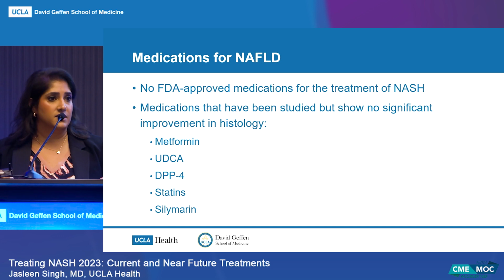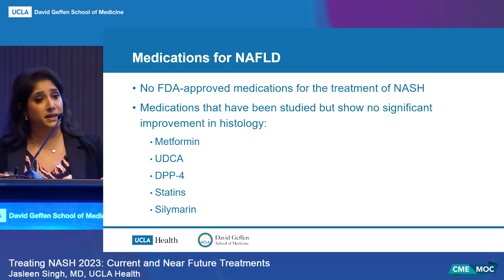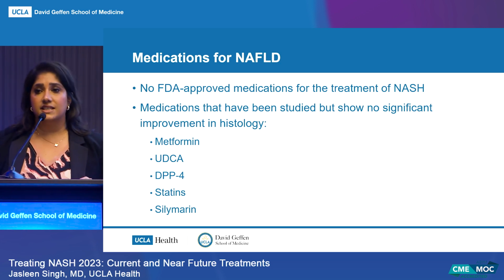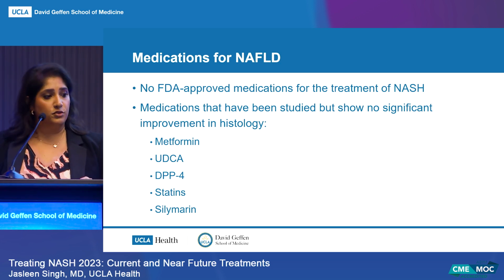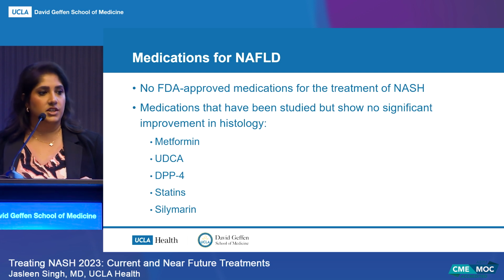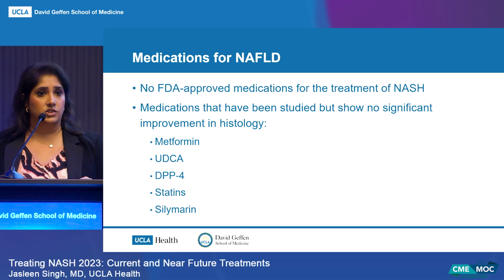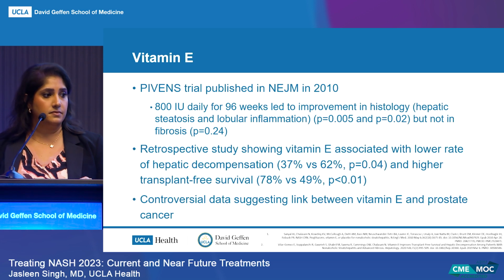soon, and I will be presenting some data for a couple of drug applications that have been submitted, and we may be hearing hopefully by the end of the year. So medications that have been studied and have shown no improvement in histology or in fibrosis are metformin, ursodeoxycholic acid, DPP-4 inhibitors, statins, or silymarin, which is known as milk thistle.